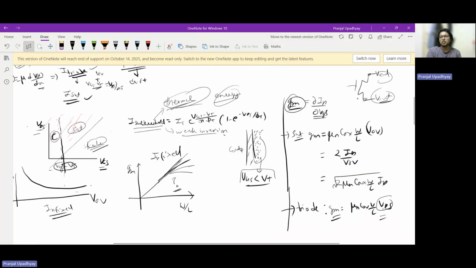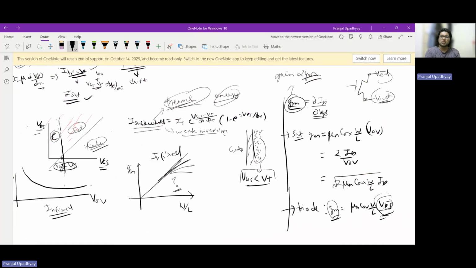Regardless, you can get an idea that this transconductance, which basically decides my gain, is proportional to GM, and if GM depends upon VDS, that is something we won't want, because our output is then affecting our GM.